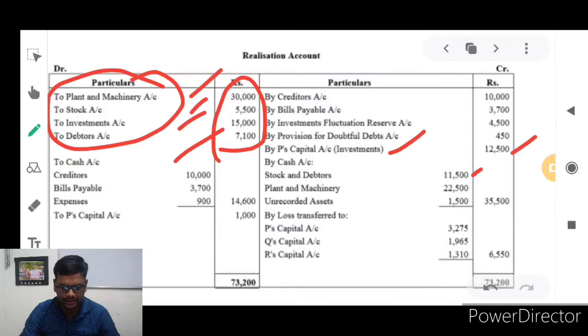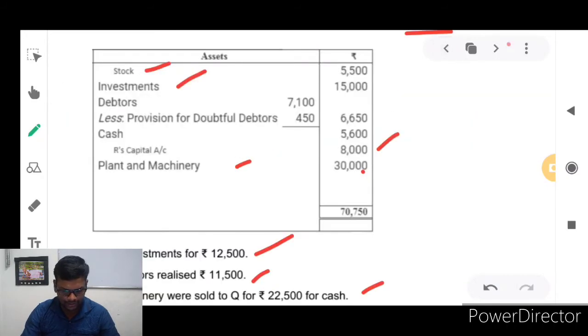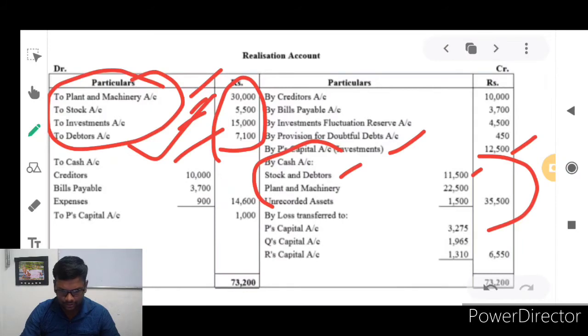Here all the assets are entered. Assets will be sold out and liabilities will be paid out. We will come to liabilities in the next part. Now we are selling all the assets. First one is stock and debtors sold out for 11,500. It is the market value. Can you understand? Next one, plant and machinery were sold to Q for 22,500 rupees. Check it out: plant and machinery 22,500 we sold out.